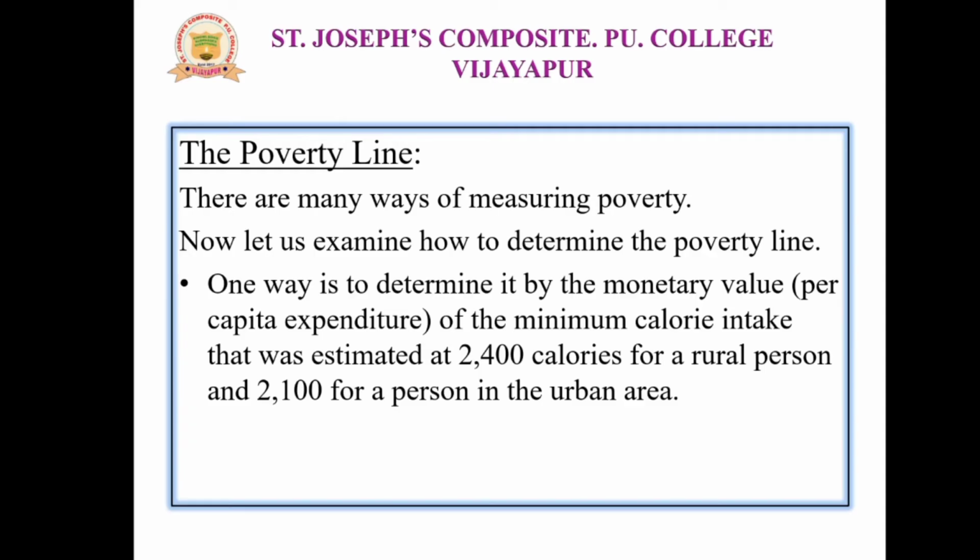Take for example, according to the monetary value or per capita expenditure of the minimum calorie intake, it was estimated at 2400 calories for a rural person and 2100 calories for a person in urban areas.